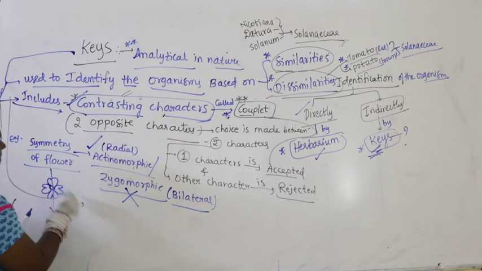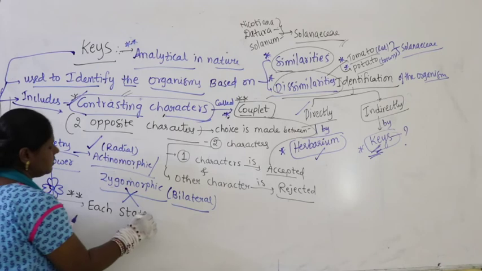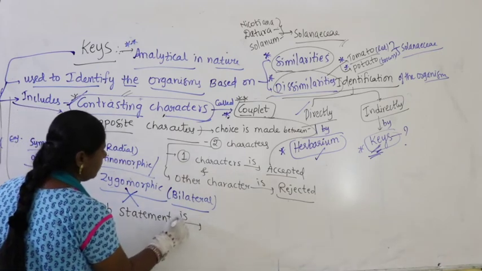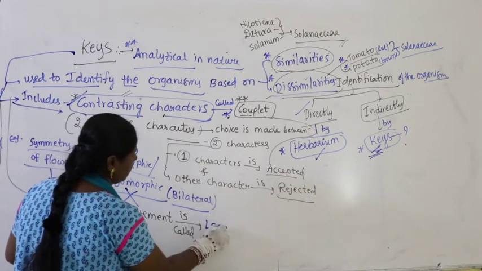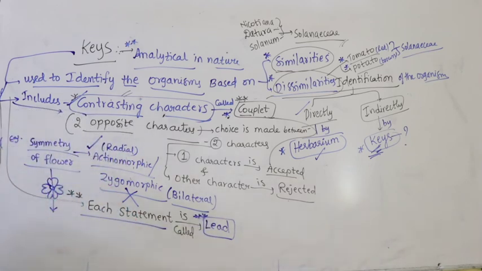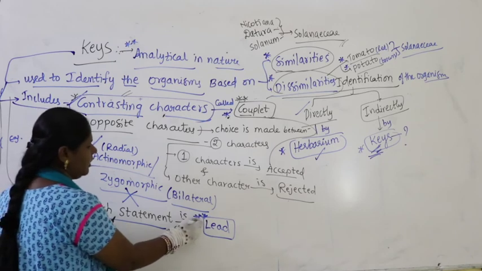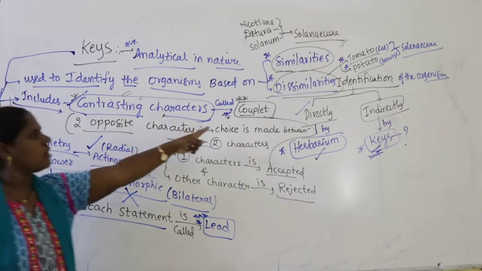So in the keys, each statement is called lead. In the key you start writing all the characters. Suppose you write the statement symmetry of the flower is actinomorphic, that is one statement, a description about a particular plant. Each statement itself is called lead. A pair of contrasting characters is called couplet, right?